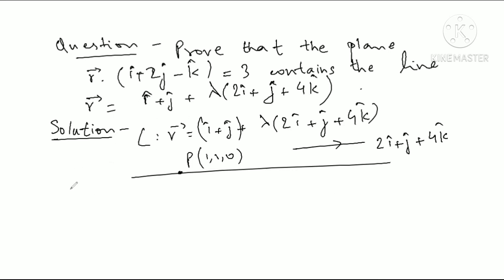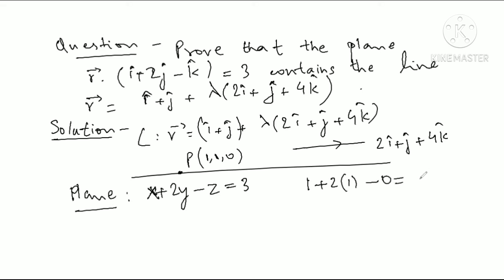And the equation of the plane, if we write in Cartesian form, is x plus 2y minus z is equal to 3. R vector I can write as x I cap plus y j cap plus z k cap, so it becomes x plus 2y minus z is equal to 3. First of all, we'll see if this point satisfies the equation of the plane or not. The point is 1 comma 1 comma 0. Putting it in, 1 plus 2 into 1 minus 0 becomes 1 plus 2, which is 3. Therefore, this point P satisfies the equation of the plane.